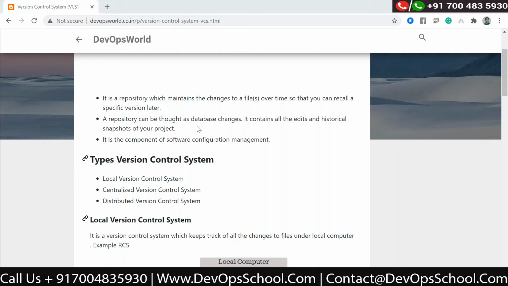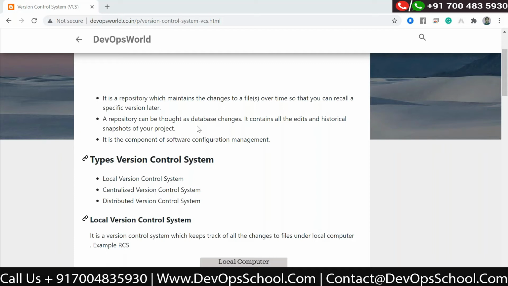It's a repository, it can be thought of as a database of changes. It contains all the edits and historical snapshots of your project. It is a component of software configuration management. So these are a few things which you need to remember about a version control system.